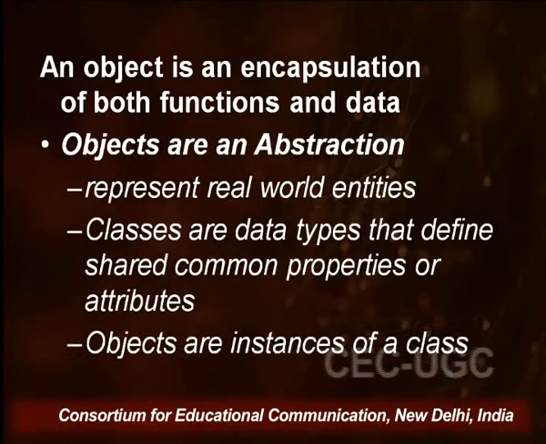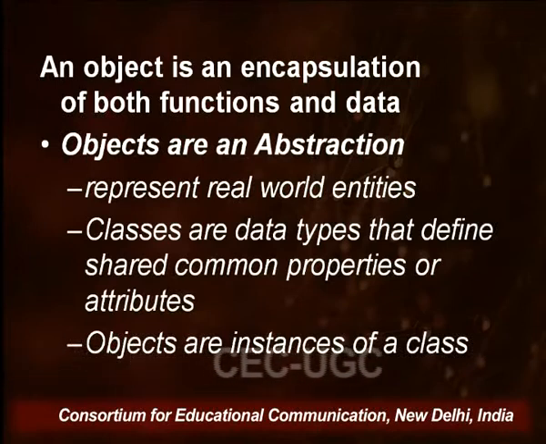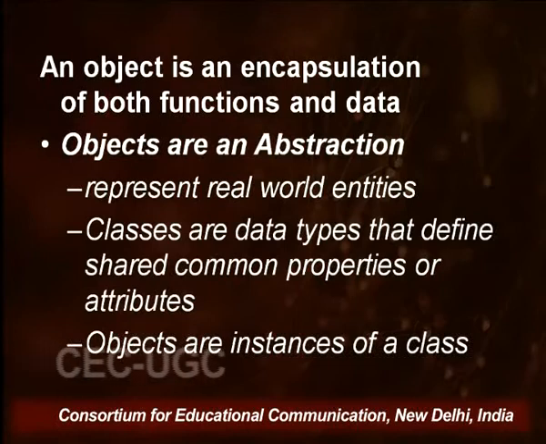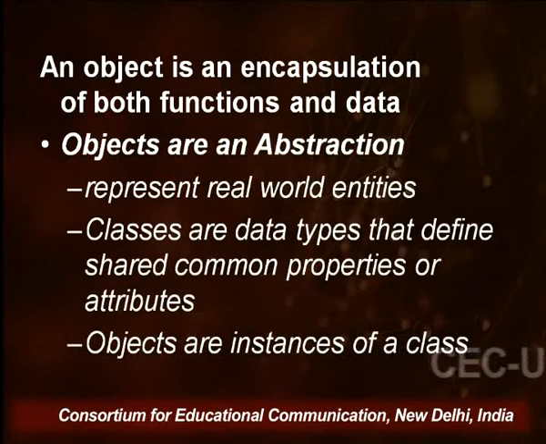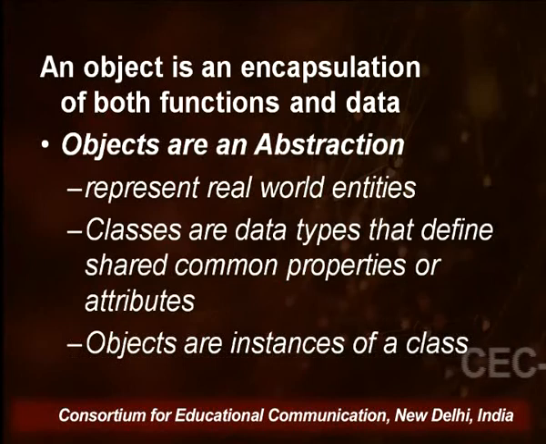Coming to the next thing, objects are an abstraction. Objects are an abstraction means objects are going to represent real world entities. Real world entities means I can have objects of students, objects of rooms, or objects of any other possible entity which you can think of. So basically how are these objects coming up? We have a blueprint which is named as class.